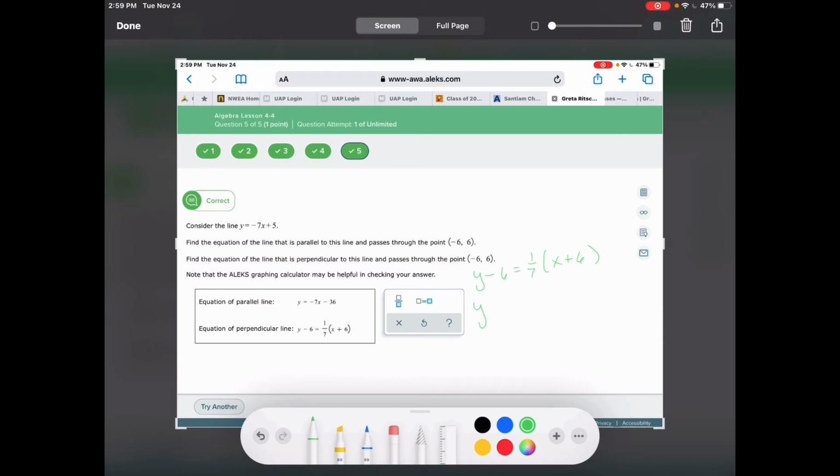And so I could have y minus 6 equals 1/7 x plus 6/7. If I add 6 to both sides, I get y equals 1/7 x, and then 6/7 plus 6 would be 42 over 7, since 6 times 7 is 42.